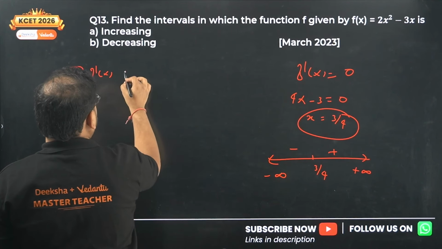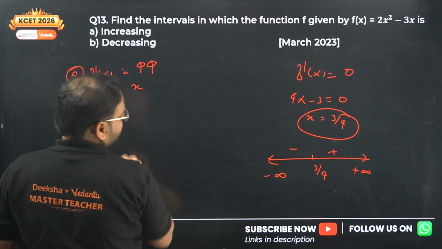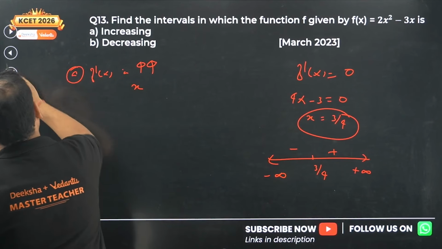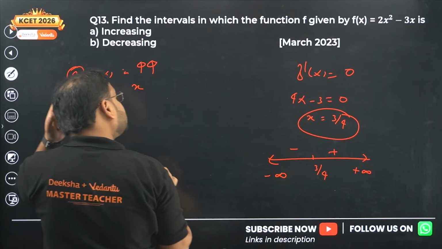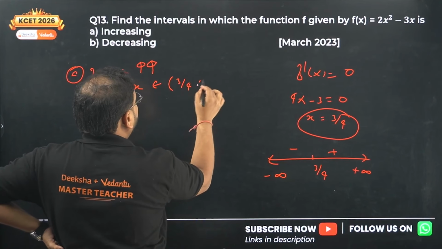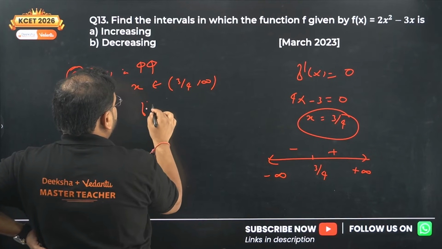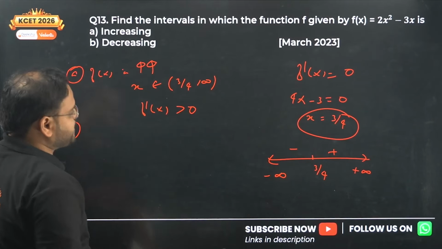I'm looking for the first option, which is increasing. f(x) is increasing when x belongs to 3 by 4 to infinity. In this case, we get f dash of x as more than 0. B. Okay.